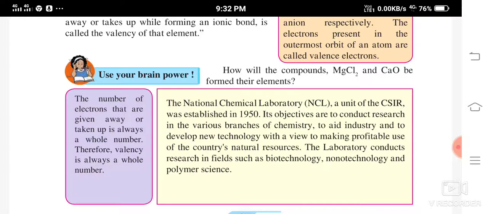Natural resources are getting depleted nowadays. We are using them more and more. The demand for natural resources is increasing, isn't it?